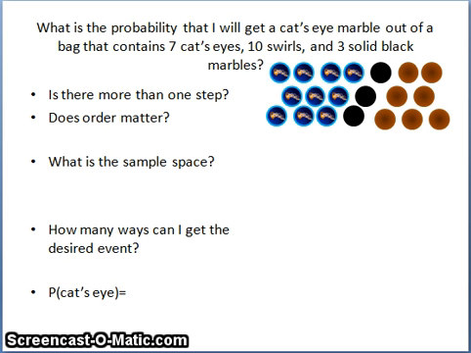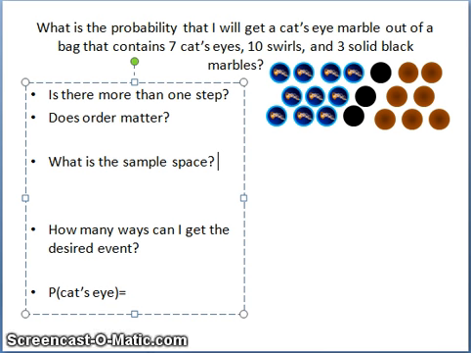So anything we're doing, we'll just be adding things up. And does order matter? No. Since we're just picking out one marble, there is no order. There's no issue there. So we want to know what the sample space is. The sample space would be all of the marbles, right? Because we are going to pick one out of all these marbles. There are a total of 20 marbles if you count them. So the sample space is 20. How many ways can I get the desired event? Well, how many cat's eye marbles do I have? There are 7 here. So that means that there are 7 different ways of getting a cat's eye marble, because I could pick any one of those 7.